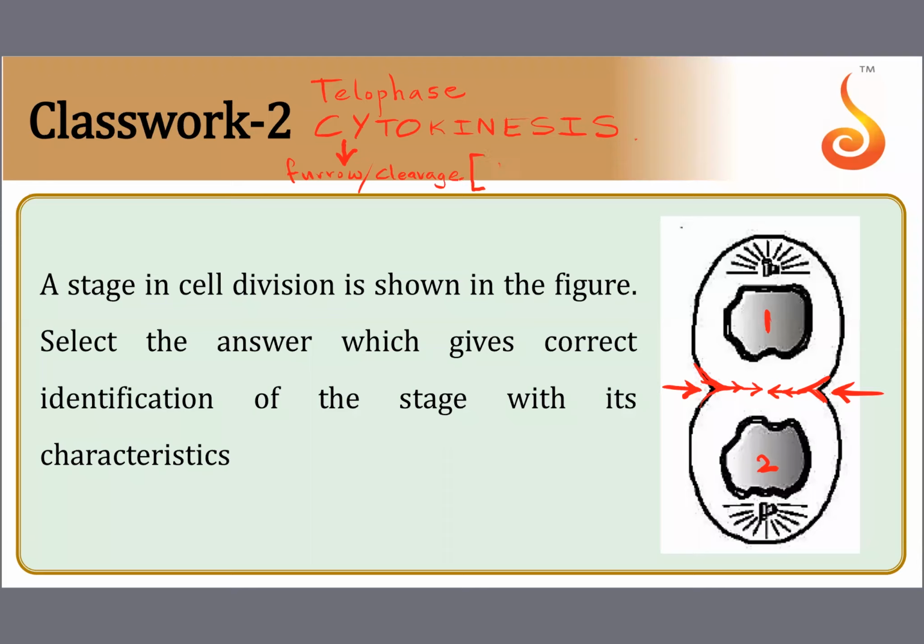And what kind of a growth is it? It is centripetal growth. Why do we call it centripetal growth? Because see the furrow, where is it growing? The furrow is growing towards the center, no? Because the furrow is growing towards the center, we call it centripetal. And this cytokinesis, the cleavage or furrow formation, is only seen in animal cells. In plant cells, we see a different process.